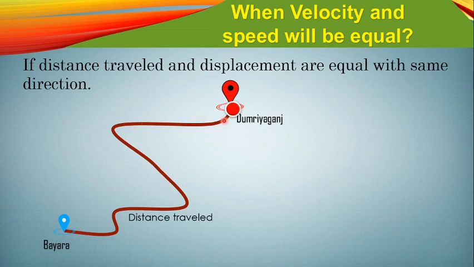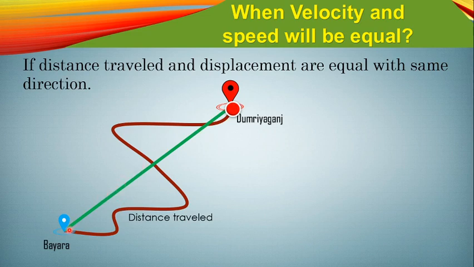But if you ask what is the displacement for this path or for this body? Displacement is always the direct connection between the initial point and the final point. So this one is the displacement of this body.